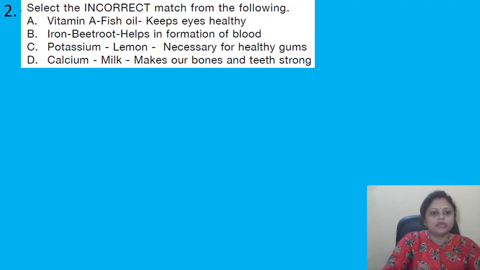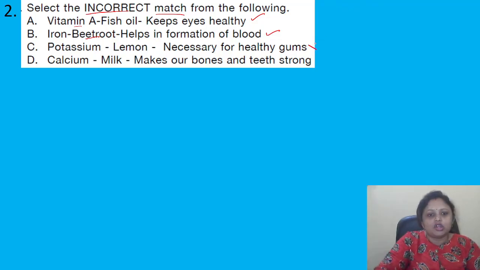Okay. So here we have to find the incorrect match. First option, fish oil contains vitamin A which keeps eyes healthy. This one is correct. Beetroot contains iron which helps in formation of blood. It is also correct. Lemon contains potassium necessary for healthy gums?